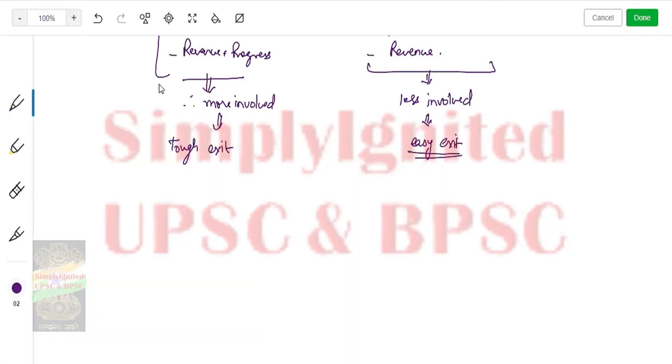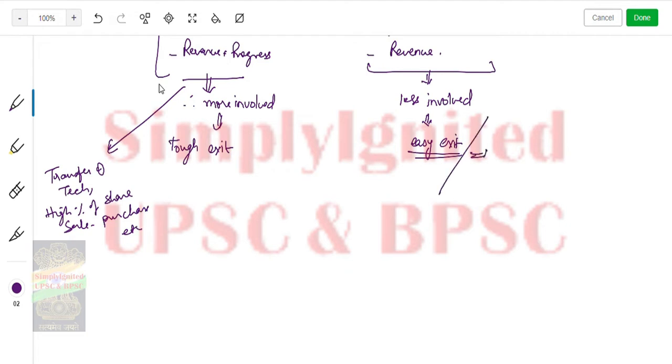So if you see, in FDI there would be transfer of technology along with money. There would be a high percentage of share sale and purchase, etc. And here what you will see?